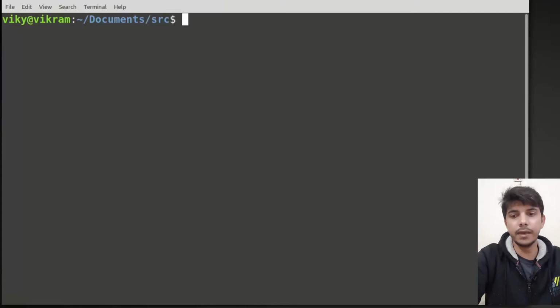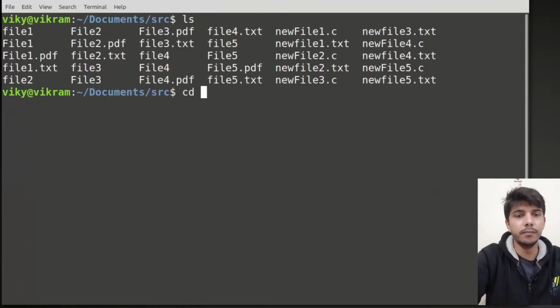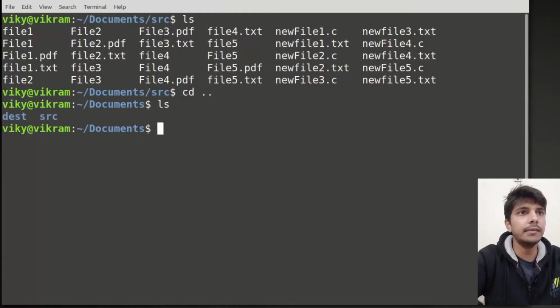Then our first wildcard is the asterisk. Now asterisk means everything. For example, let's say I want to copy every file present inside the source directory to the destination directory. So what I can do is write cp, then inside source, and then I will write my expression. Let's say it is only asterisk. Asterisk means everything. Then I have to copy it to the destination, right?